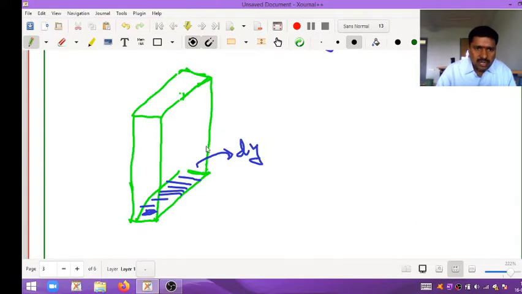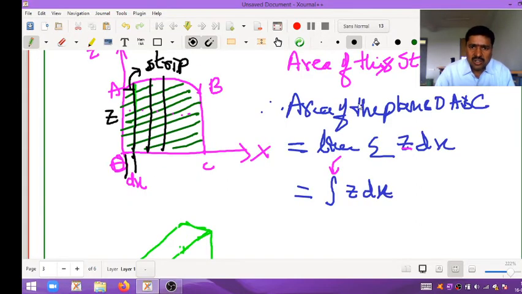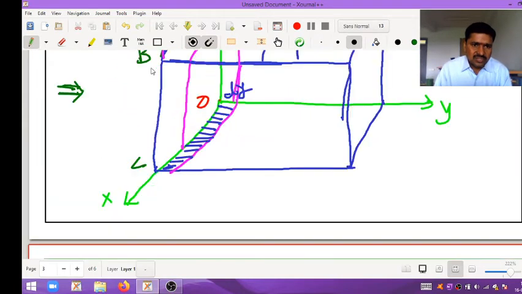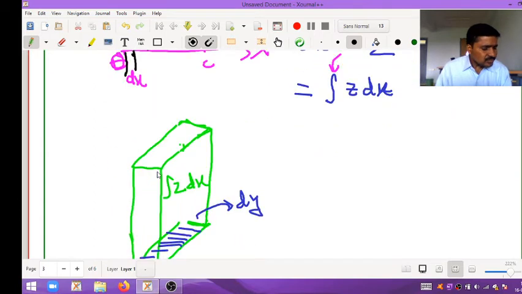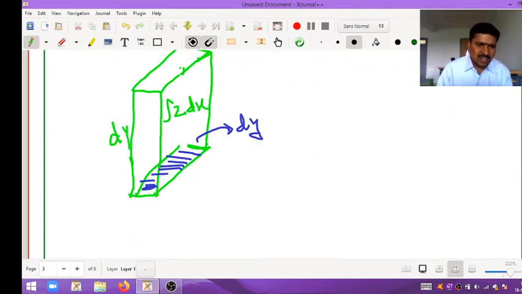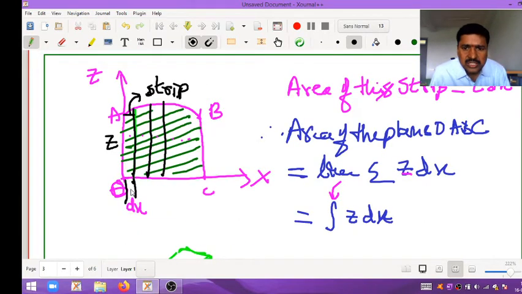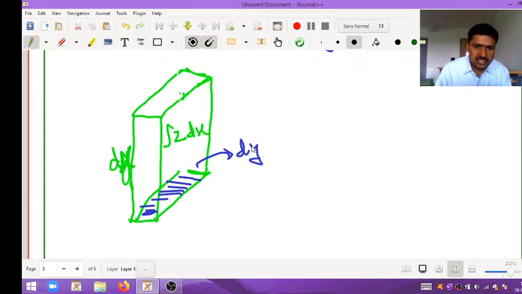The area of this plane, one side plane. Already we found the area of this plane. How much? Integral z into dx. Area of this plane we denoted. Now we want the width. This width we denote as dy. This one we are representing as dx, and this one, the width, is nothing but dy.